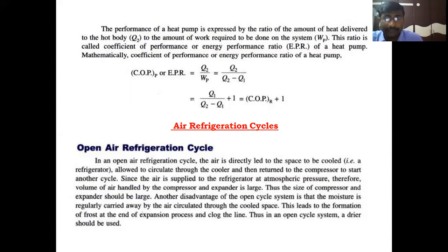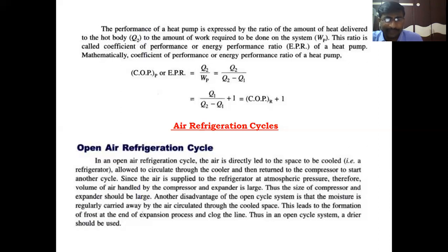Now we are going to enter the actual topic, that is the air refrigeration cycles. In air refrigeration cycles, we are going to study two types of cycles, open air refrigeration cycles and closed air refrigeration cycles. Closed air refrigeration cycles is also called dense air refrigeration cycles. What is the difference between these two?